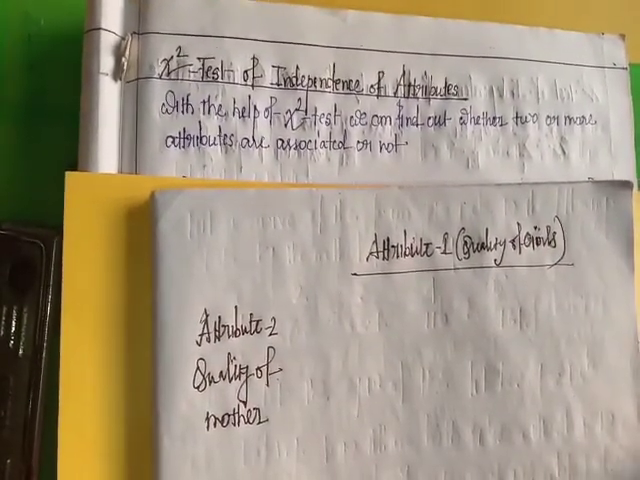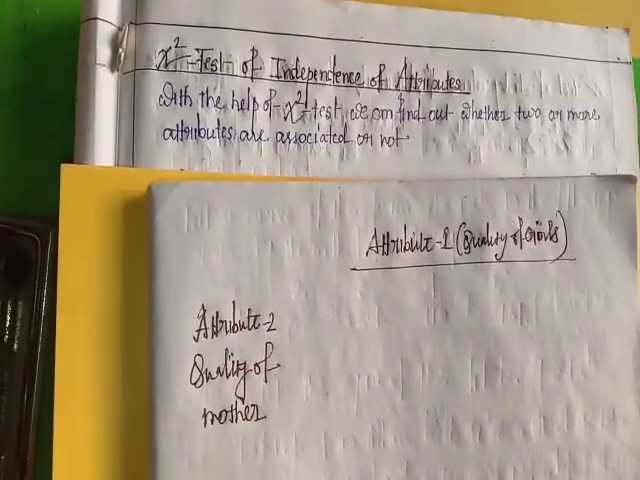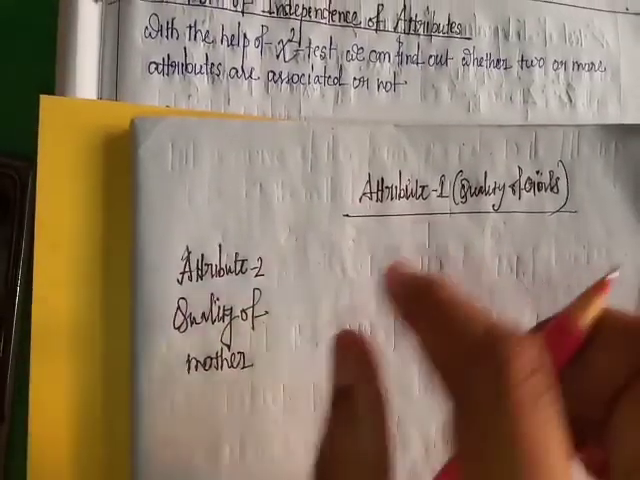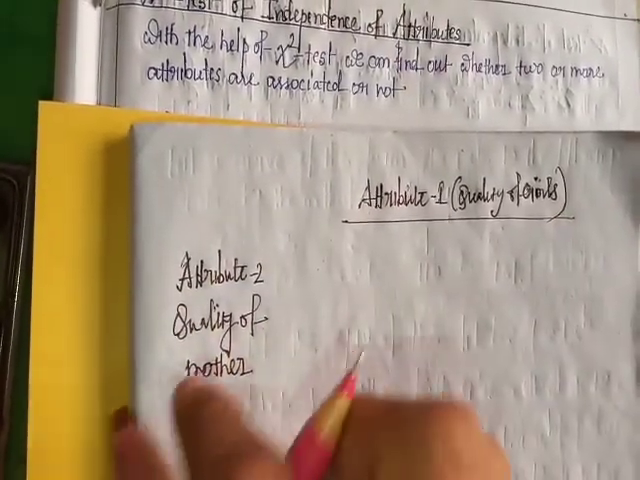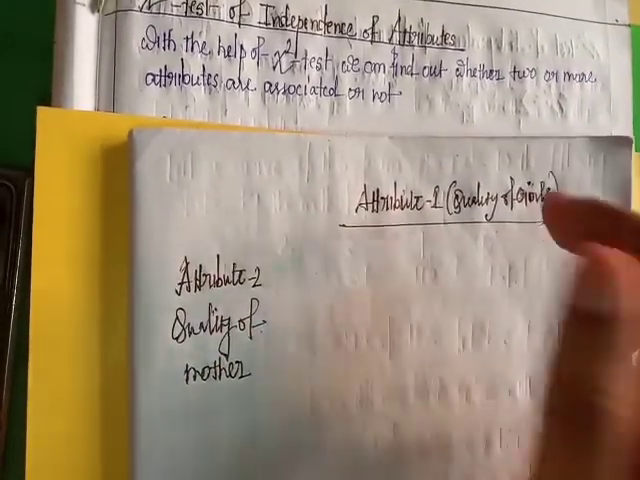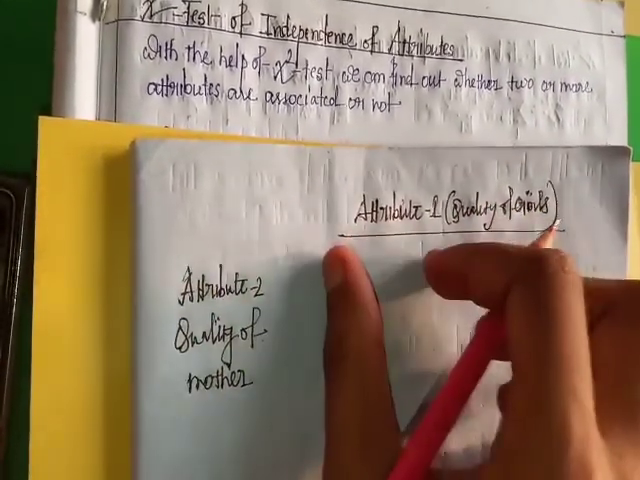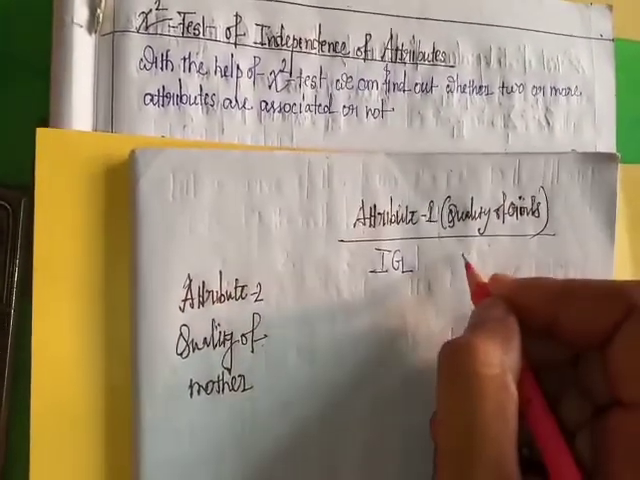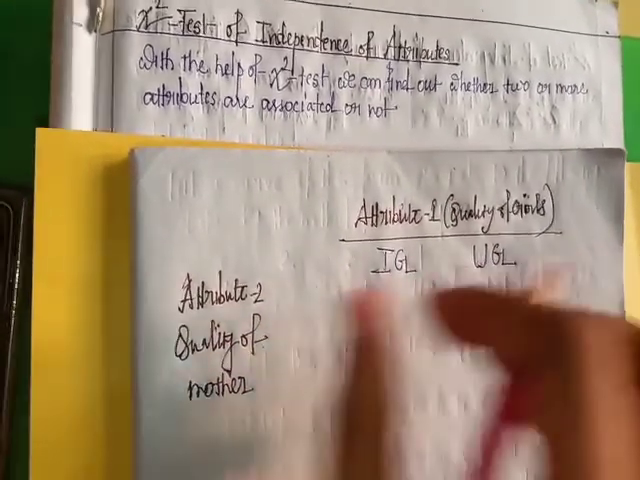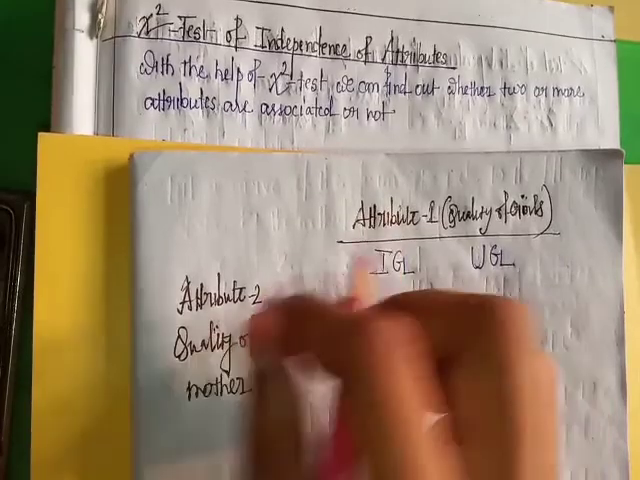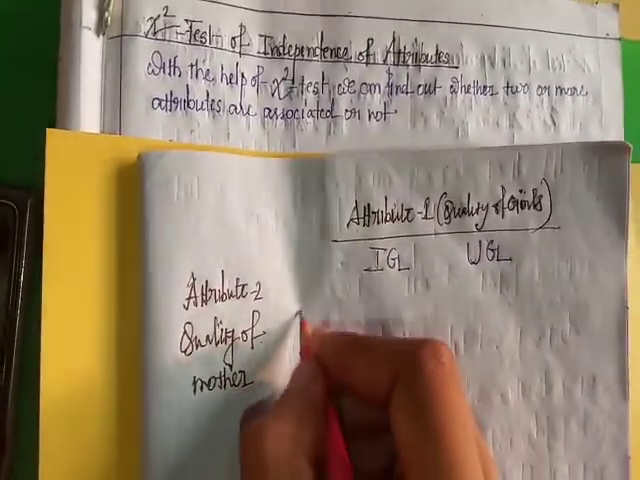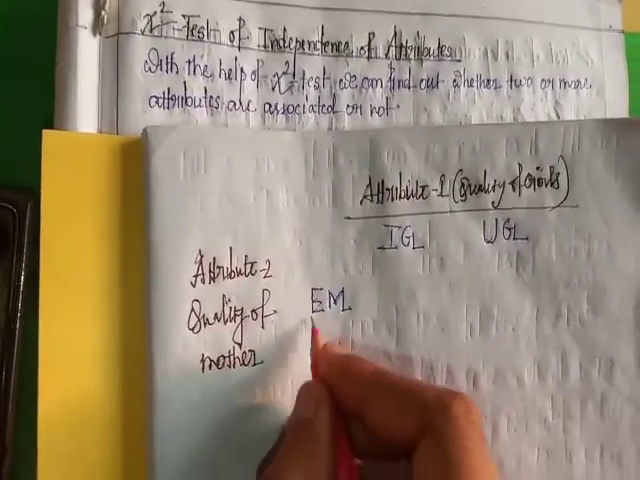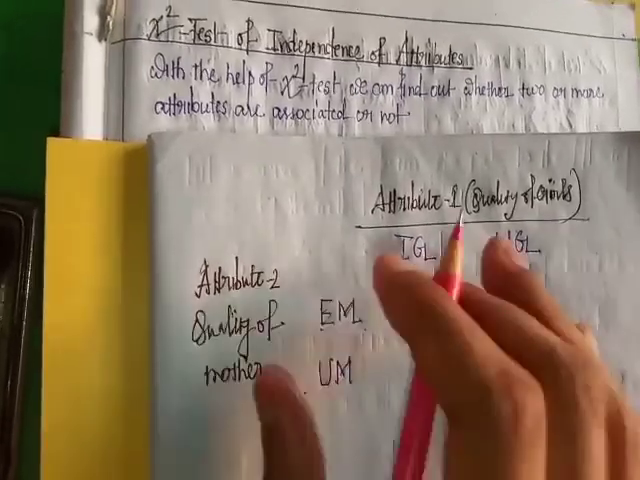Quality of girls means intelligent girls, unintelligent girls. There are two types of quality of girls: intelligent girls, unintelligent girls. And there are two types of quality of mother: educated mother, uneducated mother. EM means educated mother, UM means uneducated mother.